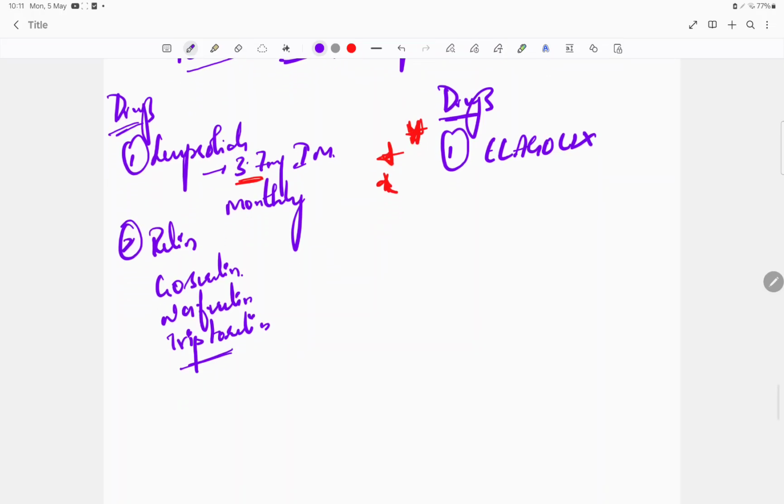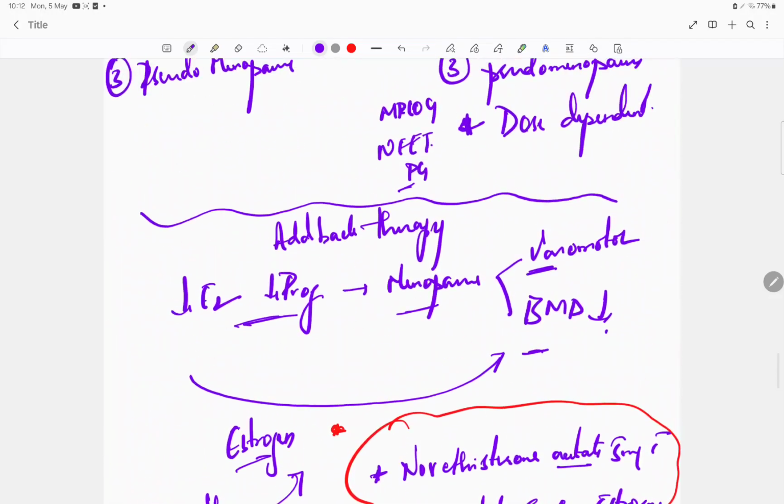So this Elagolix, what is the dosage? 150 mg per day. That is the low dosage. And a high dosage is also there, that is 200 mg per day. So this is the important thing that you have to remember. Okay, next we have aromatase inhibitors.